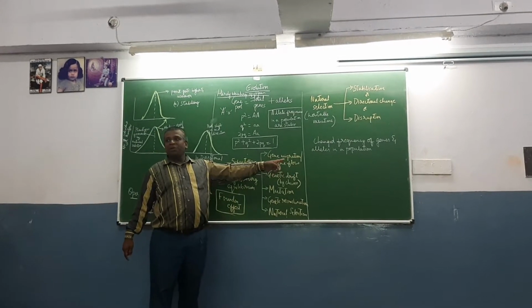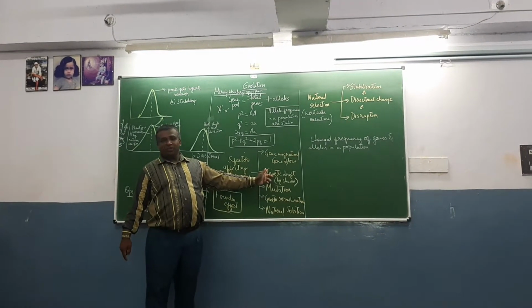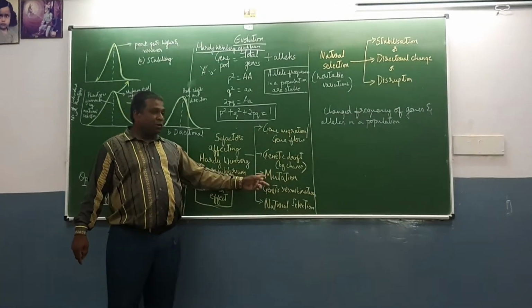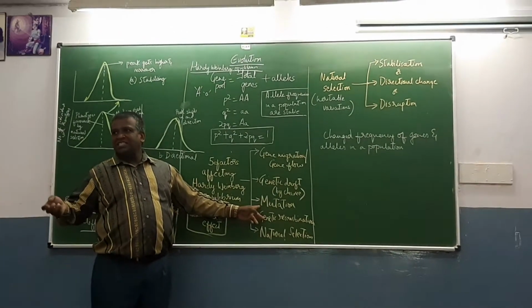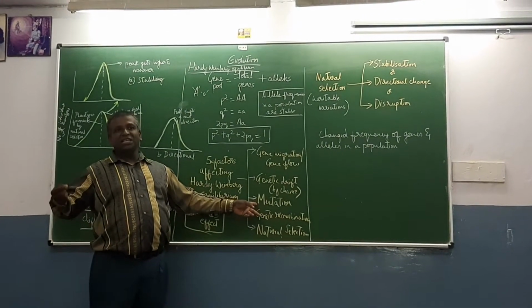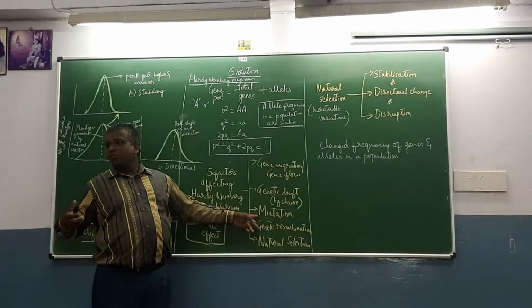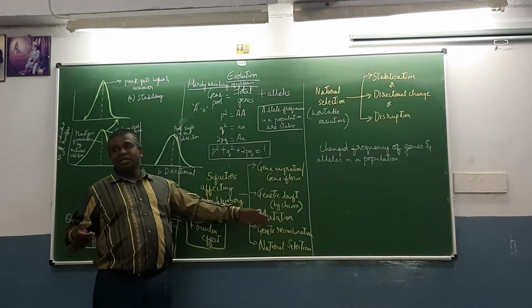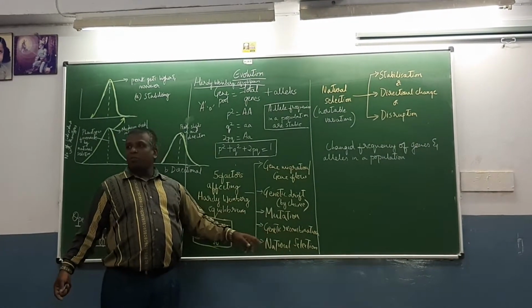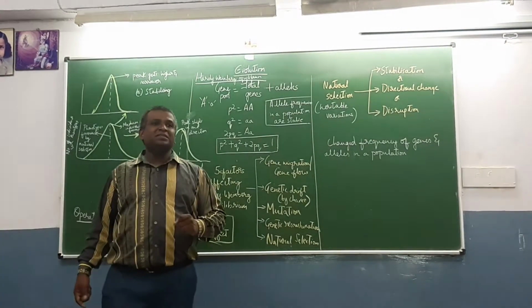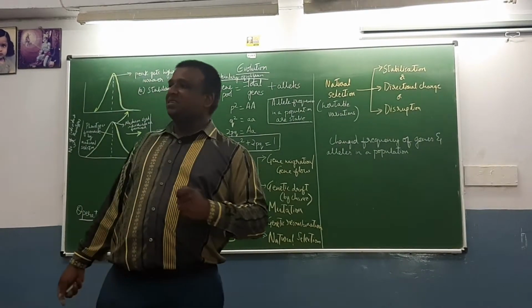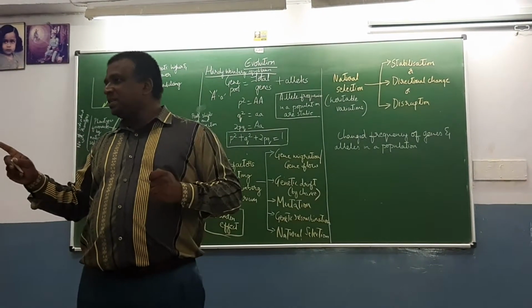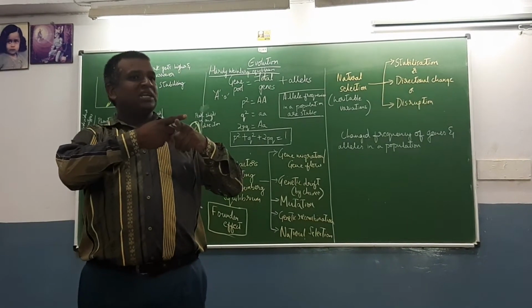So the 5 factors affecting Hardy-Weinberg equilibrium are gene migration or gene flow. Okay. Then genetic drift, it is by chance, not by choice. Mutation, you already know about it. Any sudden change in the gene structure or gene sequence, which leads to the formation of new attributes, we call it mutation. Okay. Genetic recombination. When does genetic recombination take place? During gametogenesis. What is genetic recombination? We have studied in meiosis, there is crossing over of non-sister chromatids.